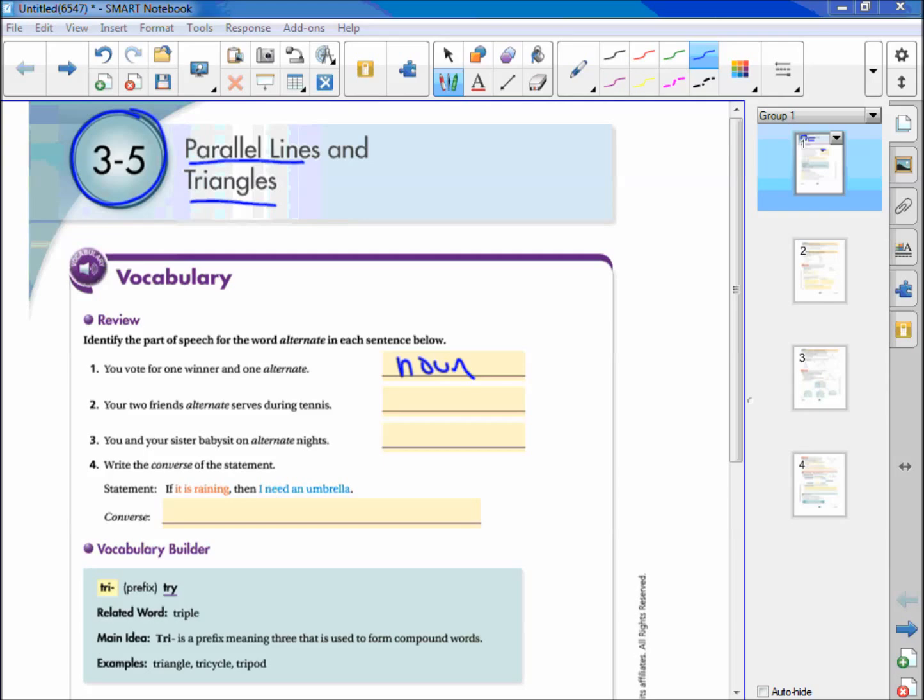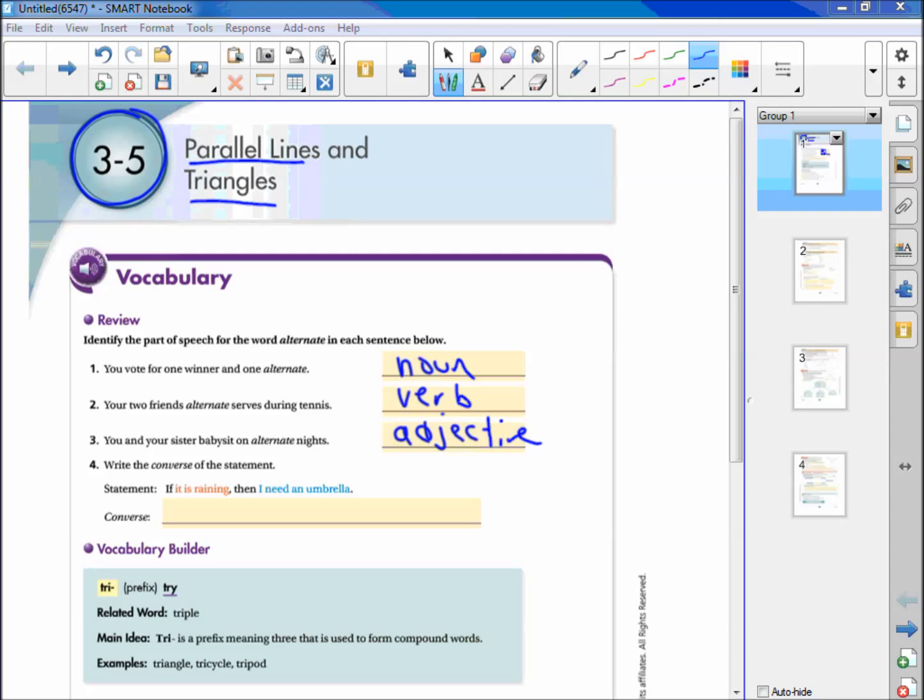Okay. All right, so your two friends alternate serves during tennis. This is a verb, to alternate, to switch places, okay? You and your sister babysit on alternate nights. This is an adjective explaining which nights you are going to be the babysitter, okay?